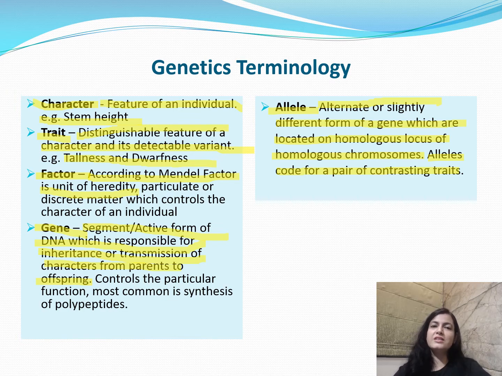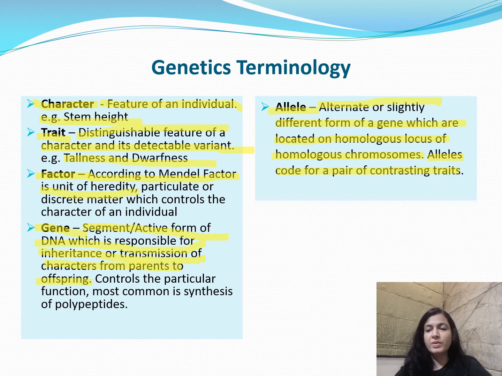There are two alleles of a gene because individuals are diploid. There are exceptions as well, wherein we can have multiple alleles of a gene. Those exceptions we will be discussing in detail. As of now, you should know the meaning of allele.